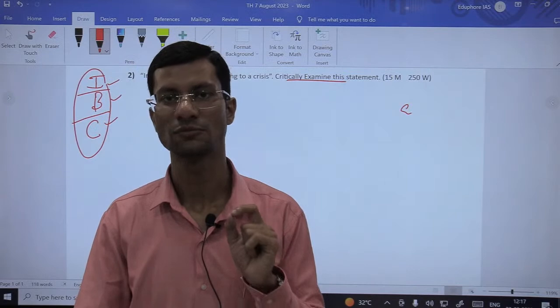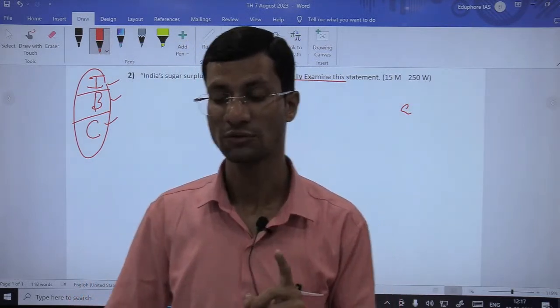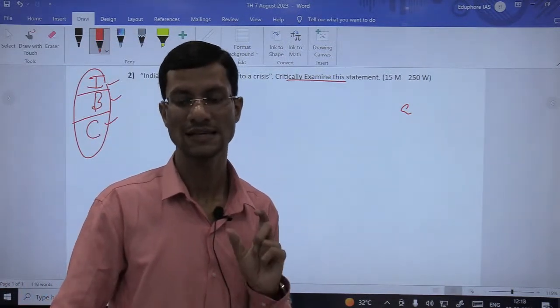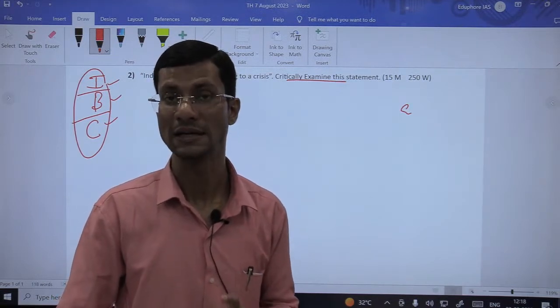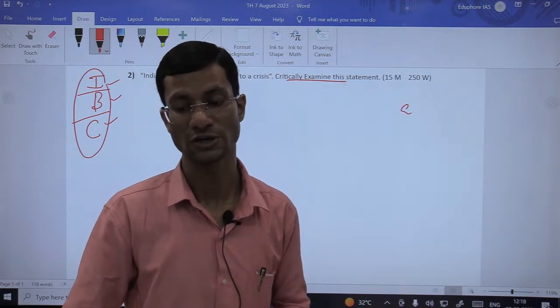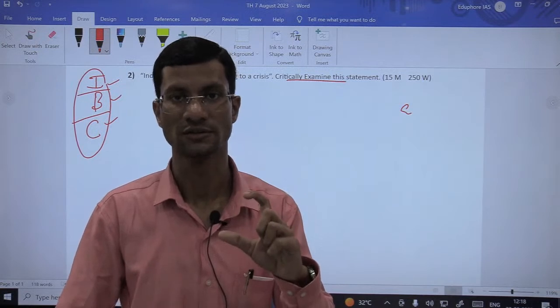Now this is how you can write your introductory paragraph. India became the world's top sugar producer in 2021-22, surpassing Brazil, but the extensive use of resources in sugar production is depleting rapidly and therefore leading to a potential crisis in the future. So this is the complete introduction.